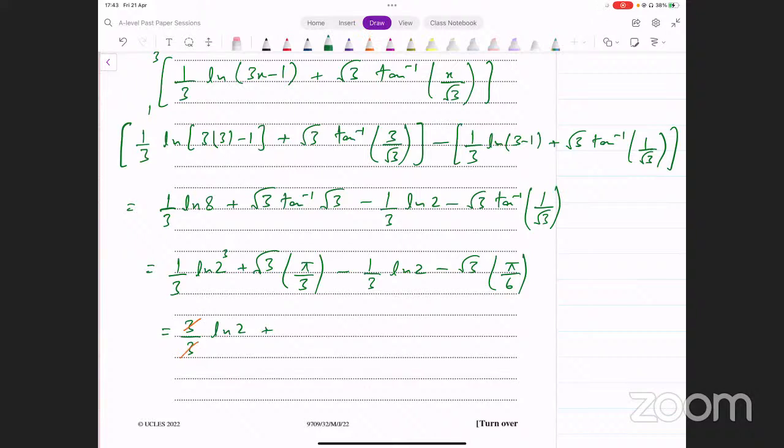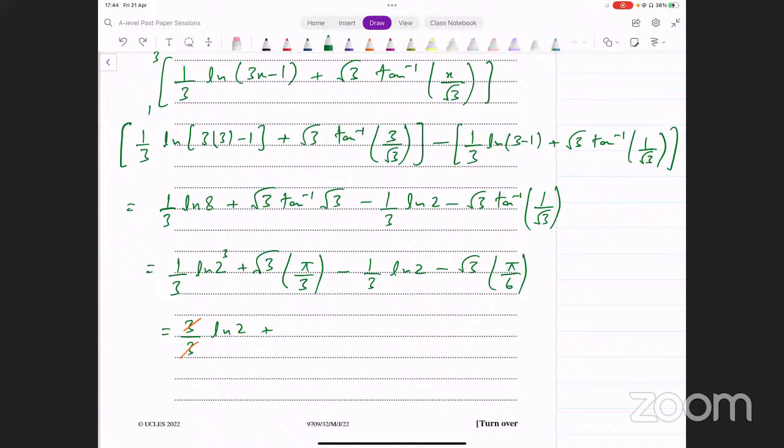Plus square root of 3 pi over 3 और यहाँ पे आ रहा है स्क्वायर रूट ऑफ 3 पाई ओवर 6. ये पूरा कैलकुलेटर में डाल दें. कैलकुलेटर में डाल दें, आपको एग्जैक्ट फॉर्म में कैलकुलेटर को दे देना चाहिए. लेट मी जस्ट ट्राई दैट. फ्रैक्शन स्क्वायर रूट ऑफ 3 पाई, रिमेंबर स्क्वायर रूट के अंदर नहीं है, स्क्वायर रूट के बाहर है. Divided by 3, subtract from that. Use the fraction button on a calculator, please. In the numerator, have square root of 3 now, and also pi outside the square root divided by 6. If I put this whole thing on my calculator is not giving me an exact answer.